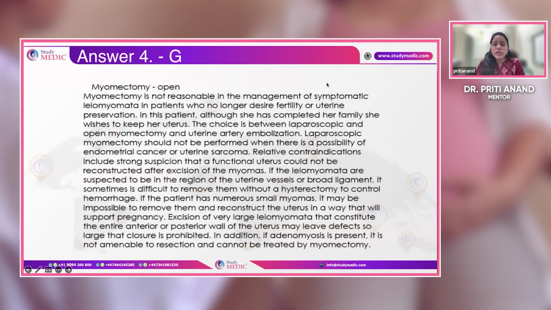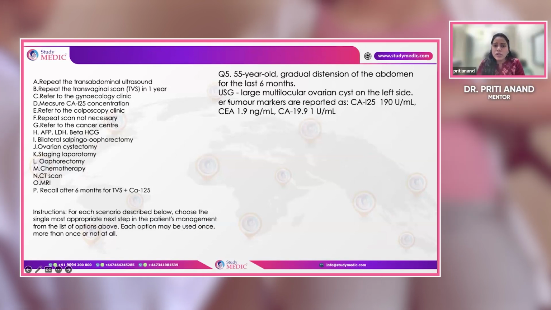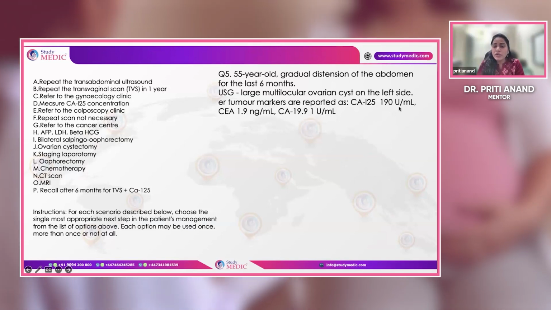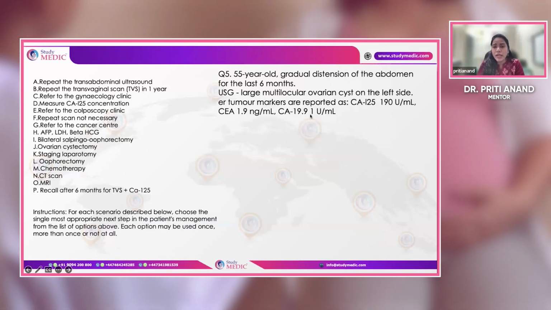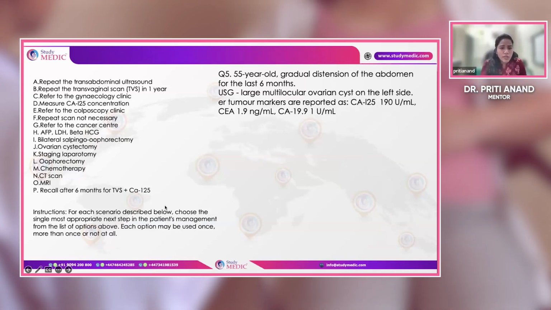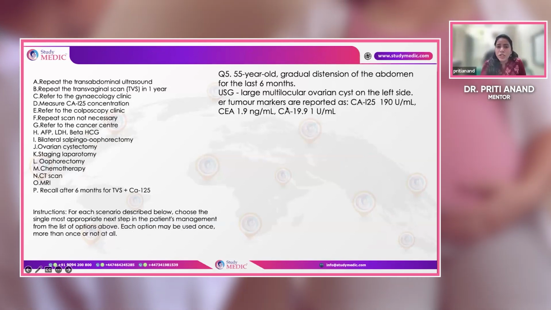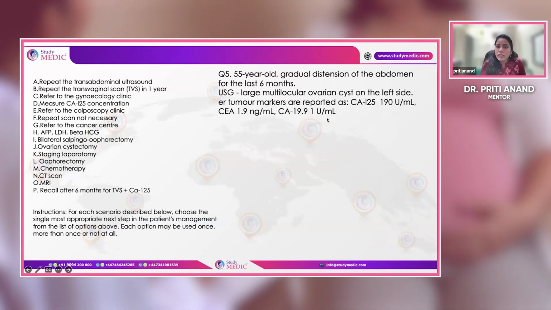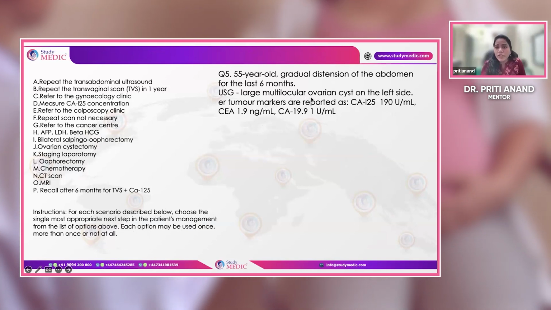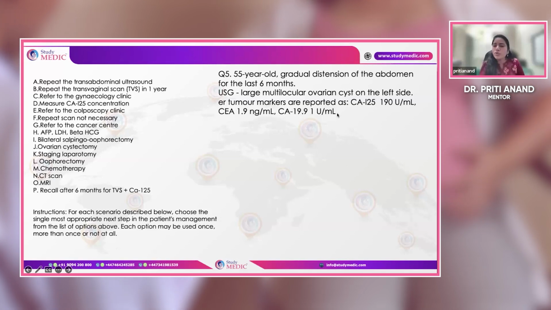A 55-year-old lady with gradual distension of the abdomen for the last 6 months. On ultrasound, there is a large multilocular ovarian cyst on the left side. Tumor markers were reported: CA-125 190, CEA 1.9, and CA 19.9 international units per ml. So we have to see the most appropriate next step in management for this patient. Now, a postmenopausal ovarian cyst which is quite big, multilocular, and CA-125 very high. If I calculate the RMI score, it is going to be more than 200.